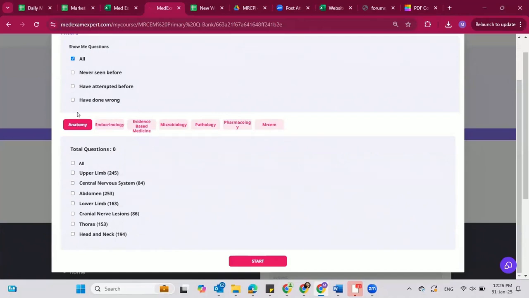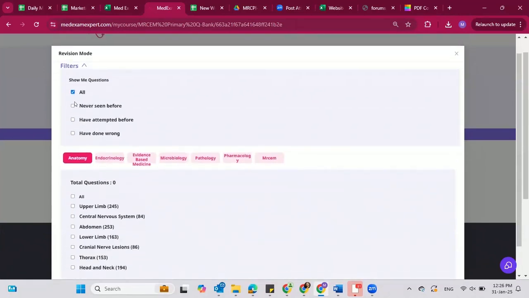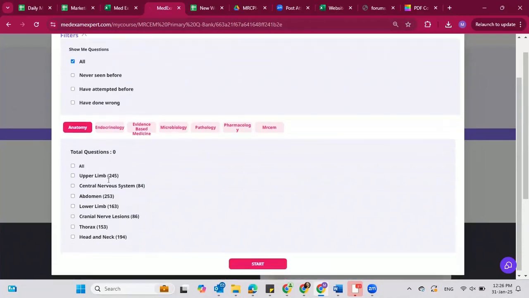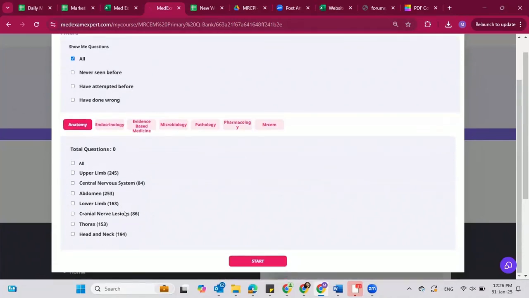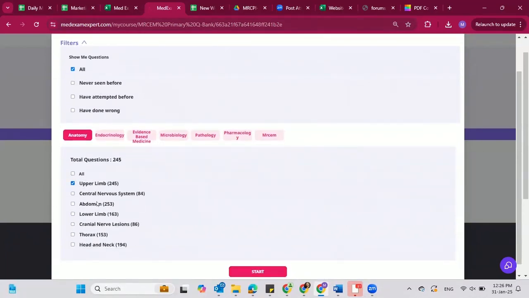But in revision mode, you can either select all sorts of questions, ones which you have never seen before, which you have never attempted before, or have done wrong before, for instance, and you can select all of your modules as well. Let's say if I select all here, there are 1,178 questions altogether for these topics, right? But if I only select upper limb, then only 245 questions, as we have in stock for upper limb here, would be your